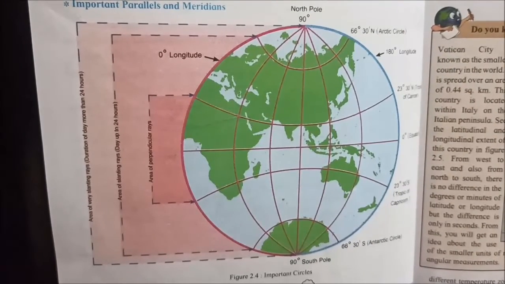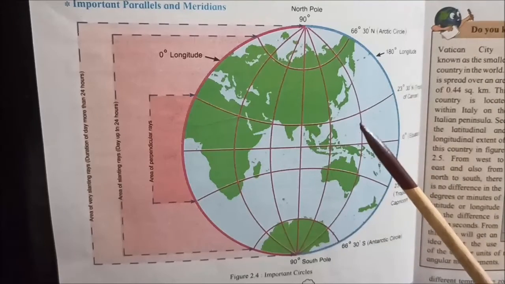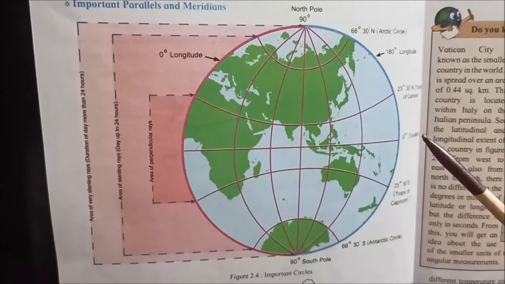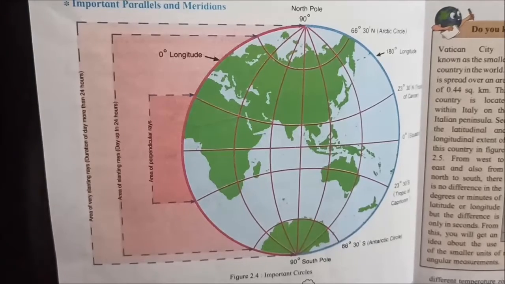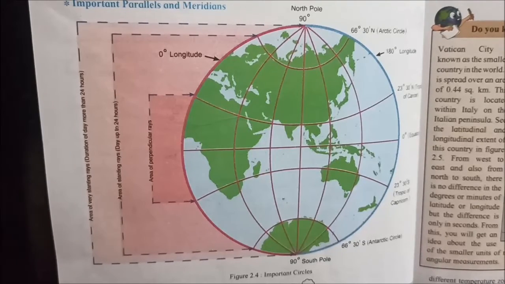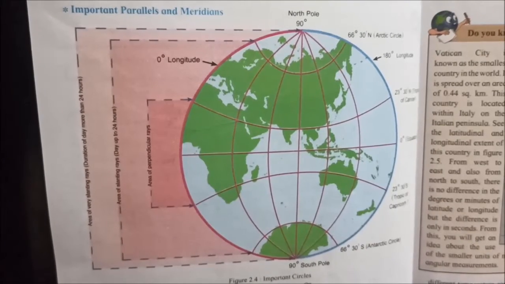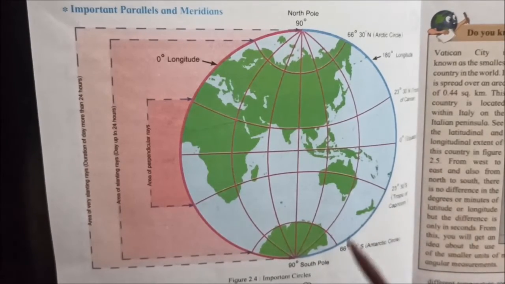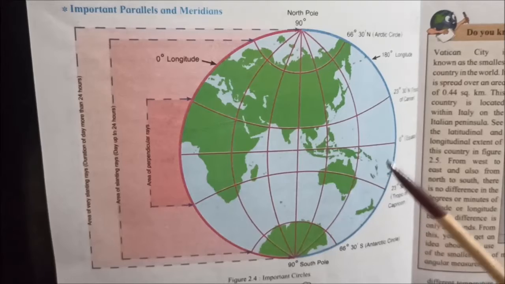Third point, temperature zone and pressure belt. Due to the duration and intensity of sunlight, different temperature zones are formed on the earth. The temperature zones give rise to pressure belts. Fourth point, diversity in plant and animal life. Variation in the intensity of sunlight, that is temperature zones, leads to regional diversity in plant and animal life.